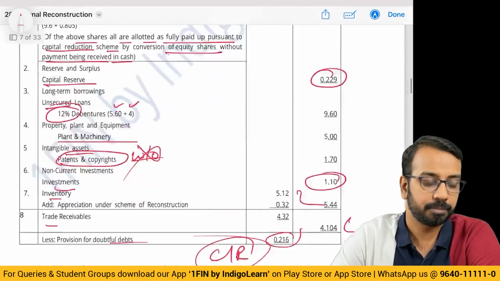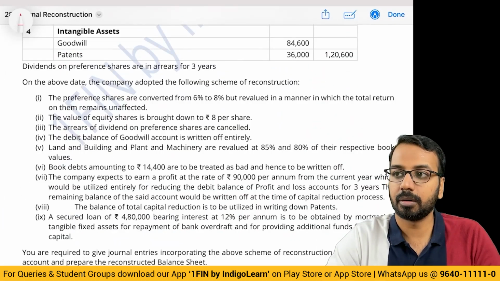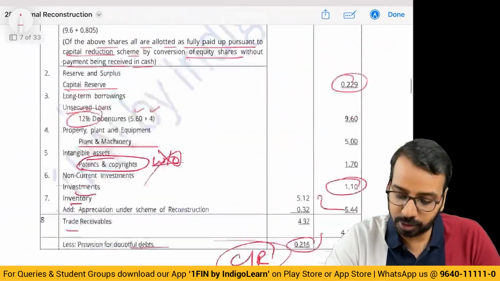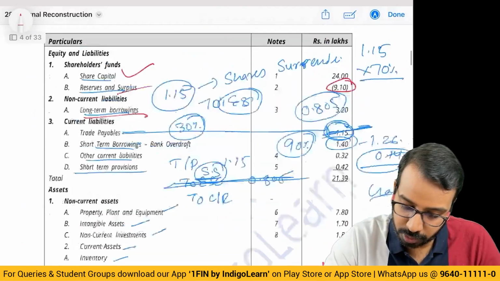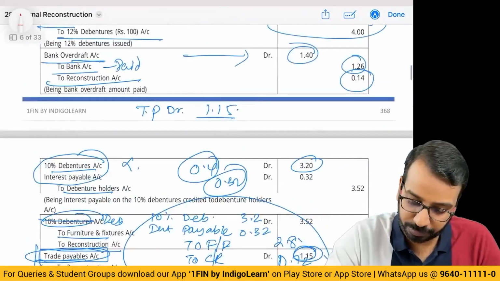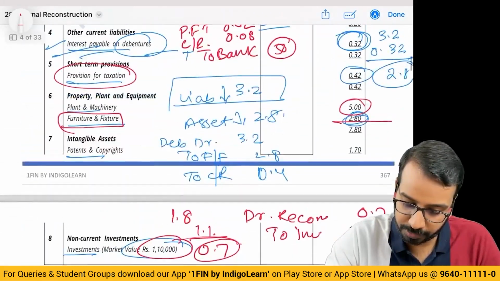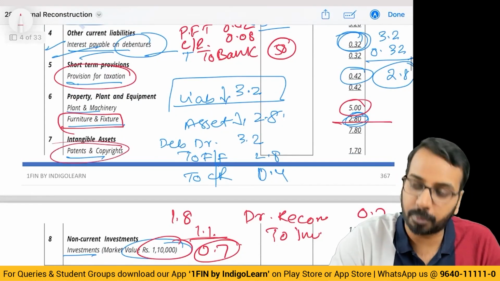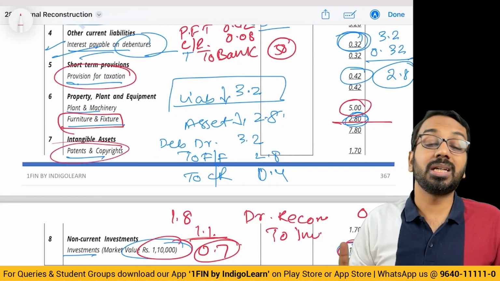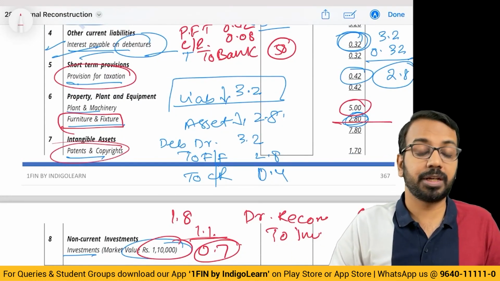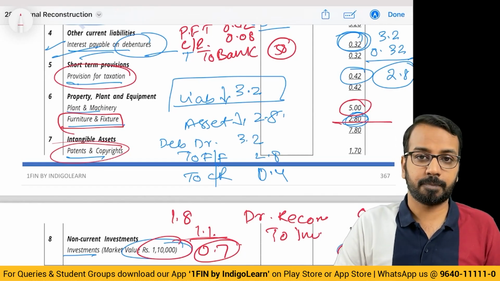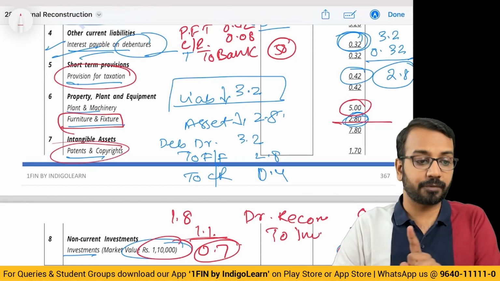Any doubt here? Goodwill, the question has said, no? Here there is no goodwill. If you see the breakup, it is only patents and copyright. Goodwill also, only when it is said will you write it off. We cannot assume that goodwill is worthless. The question will mention it specifically.